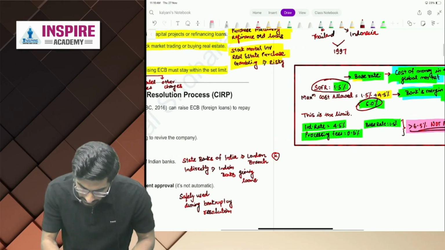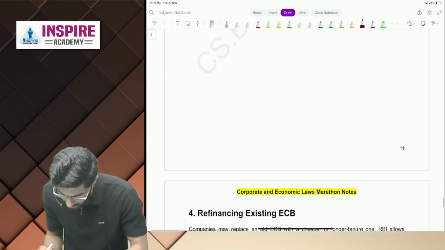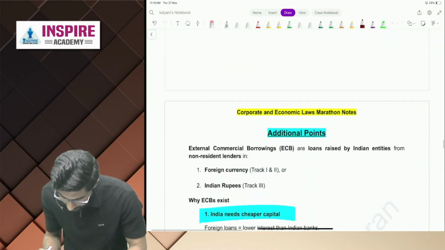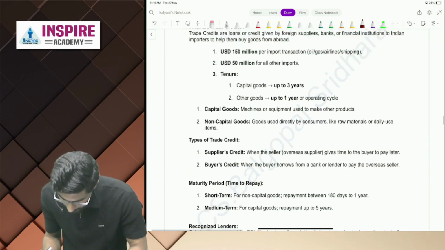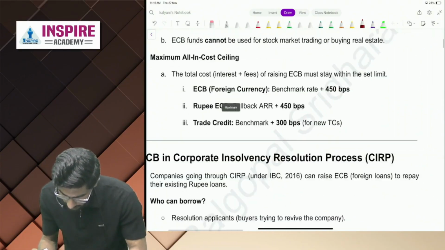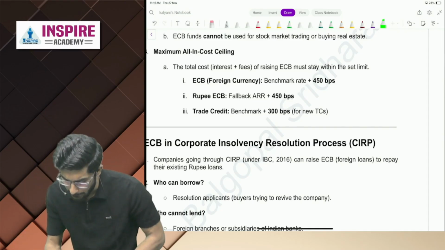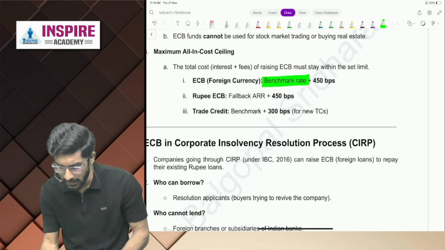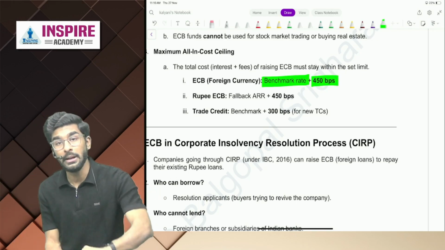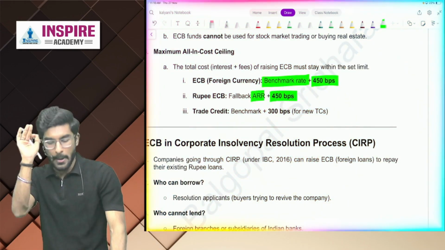So there are different RBI allowances for different ECBs. I will give you an example. So, people, this is the example. Yes. Look over here, people. If it is ECB in foreign currency, the benchmark rate, that is the base rate, plus 450 BPS, 4.5%. If it is rupee denominated ECB, it is base rate plus 450 BPS.